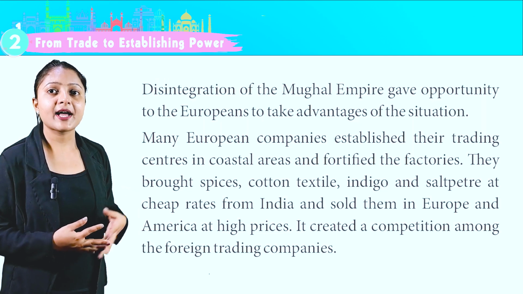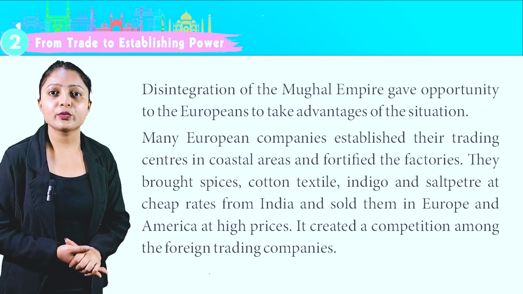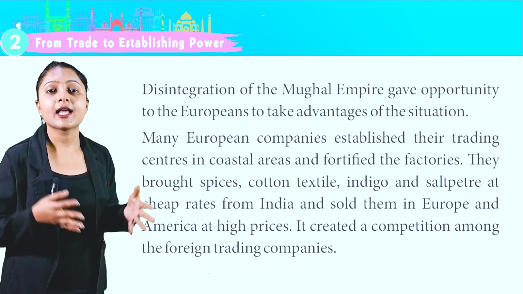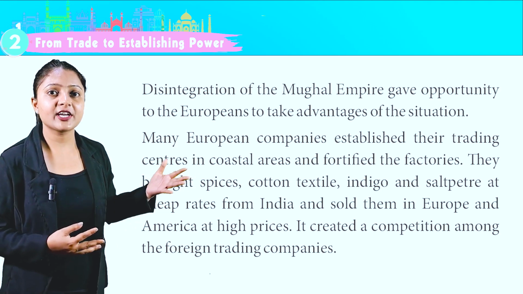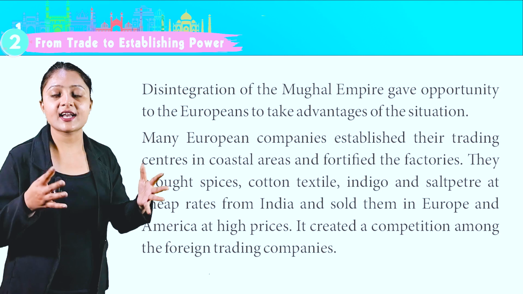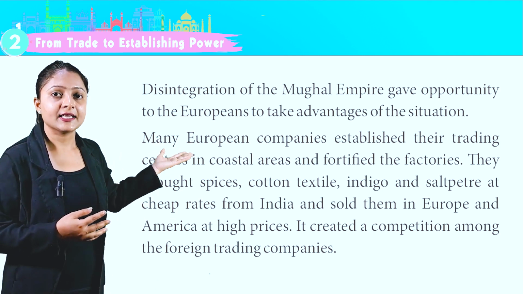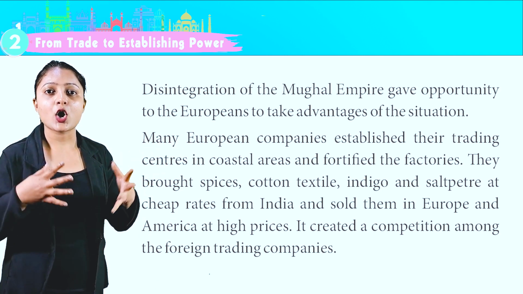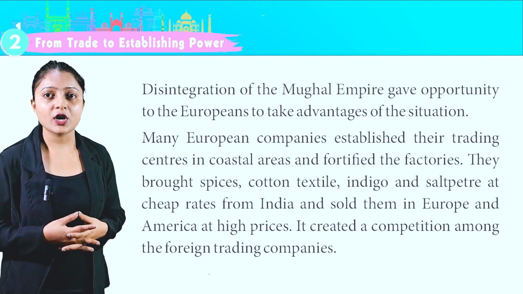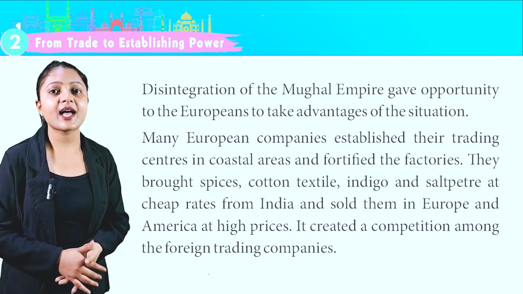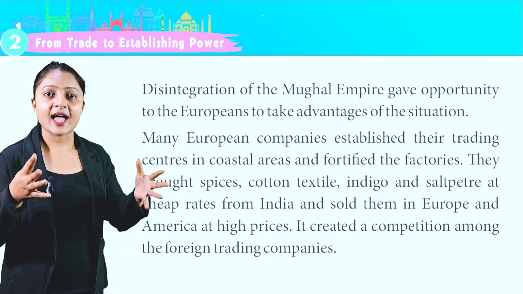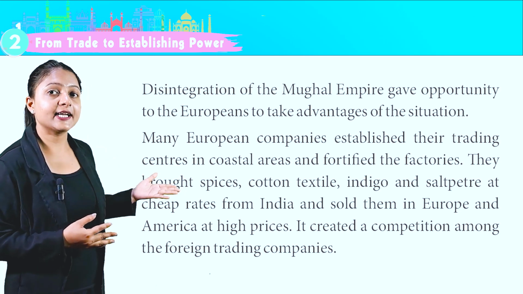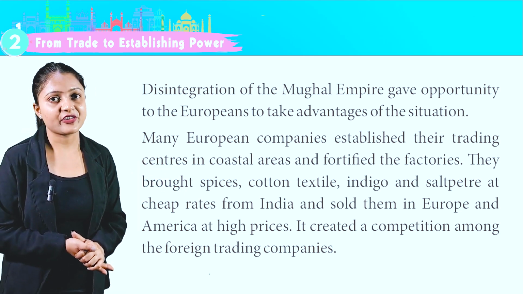Disintegration of the Mughal Empire gave the Europeans an opportunity to take advantage of the situation. Many European companies established their trading centers in coastal areas and fortified the factories. They brought spices, cotton textile, indigo and saltpetre at cheap rates from India and sold them in Europe and America at high prices. It created a competition among the foreign trading companies.